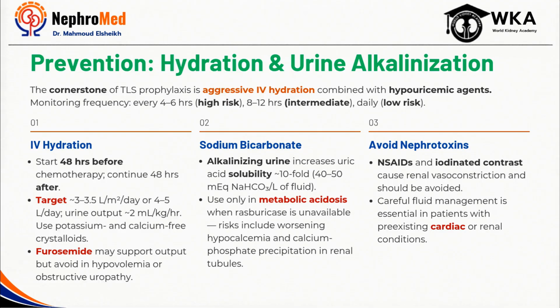The goal isn't simply to give fluids; it's to maintain effective urine output while carefully monitoring for signs of volume overload, particularly in patients with underlying cardiac or renal disease. Historically, urine alkalinization was frequently used to increase uric acid solubility. However, modern practice has largely moved away from routine alkalinization because potential benefits are often outweighed by the risk of calcium phosphate precipitation within the tubules and other tissues. As a result, sodium bicarbonate is generally reserved for selected situations rather than used routinely in TLS prophylaxis.